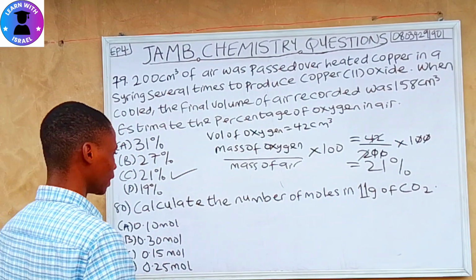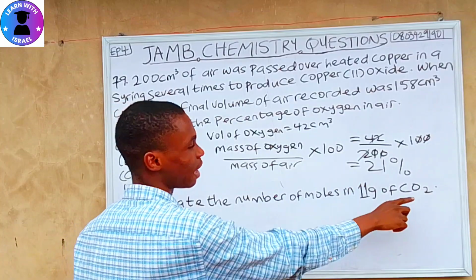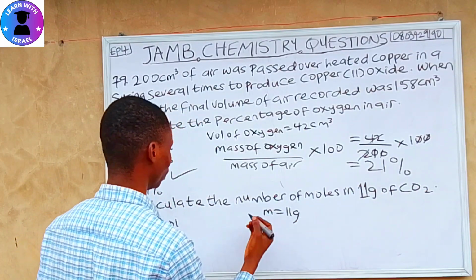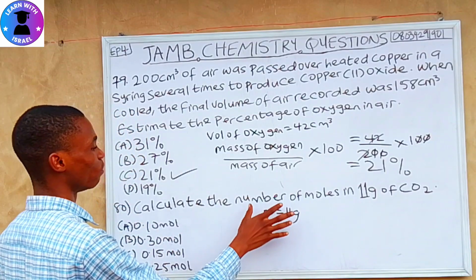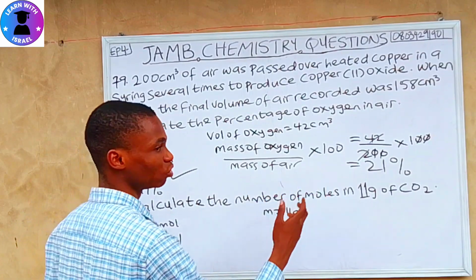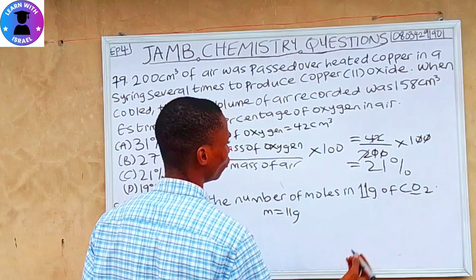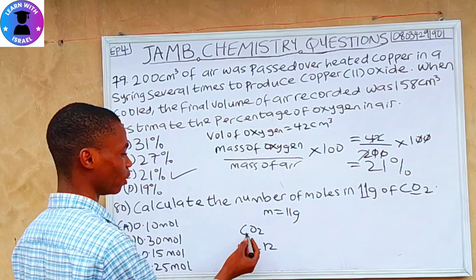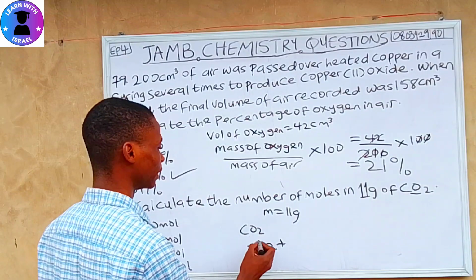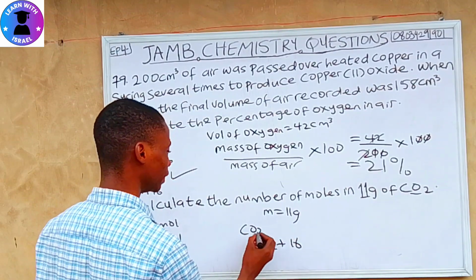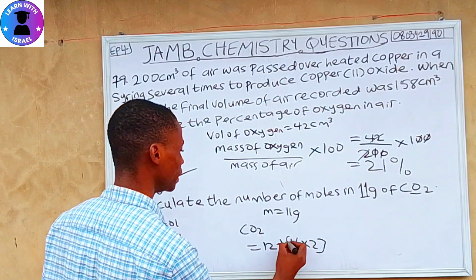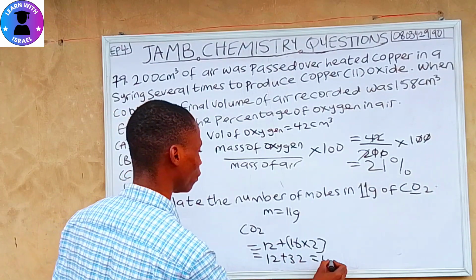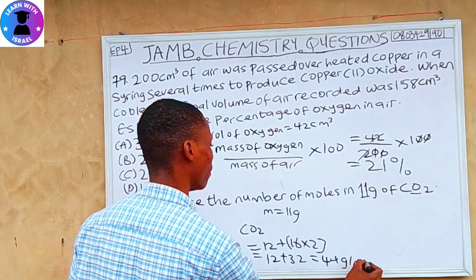Question 80. Calculate the number of moles in 11 grams of CO2. So our mass is 11 grams. And to calculate number of moles, you need to divide our mass by molar mass. We don't know our molar mass yet. So let's calculate our molar mass for CO2. The molar mass of carbon is 12, plus oxygen. Oxygen is 16 multiplied by the 2 here. So 12 plus 32 will give us 44 grams per mole.